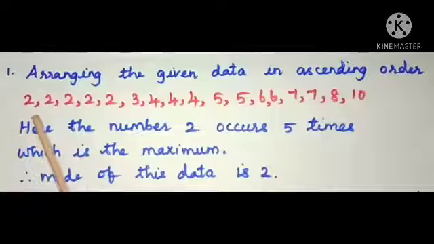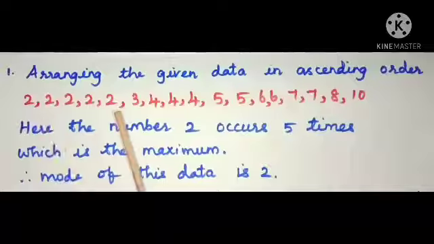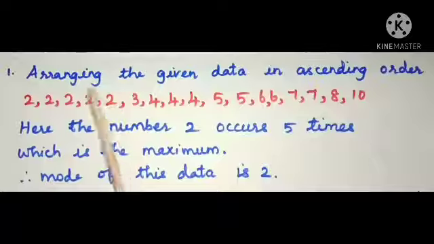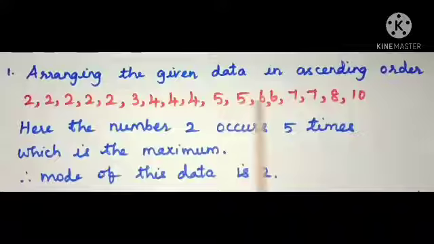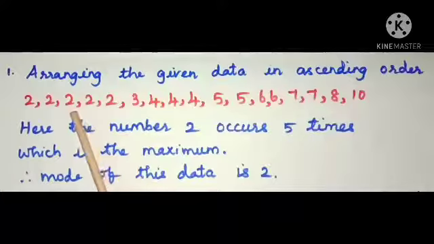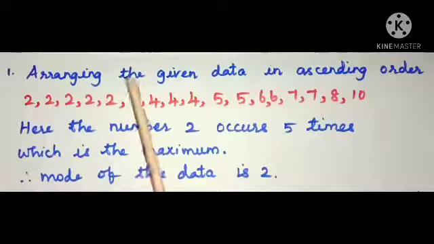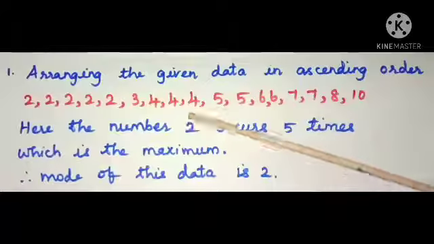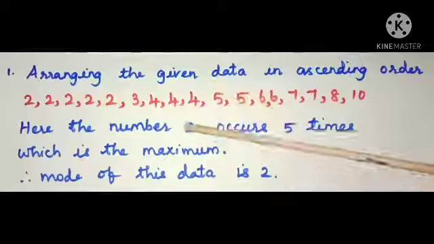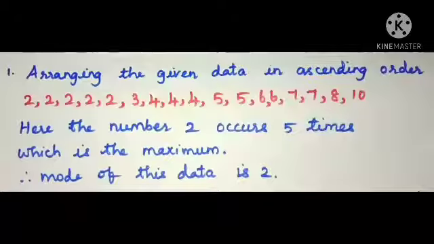It helps to find the mode value easily. So, students, write down the 2 values first, don't skip any 2 values, and then the 3 value, 4, 5, 6, 7, 8, 10. Here we arranged it in ascending order. And then find out the number 2 occurs 5 times. And what about the number 3? It occurs only 1 time. And the number 4 occurs 3 times.